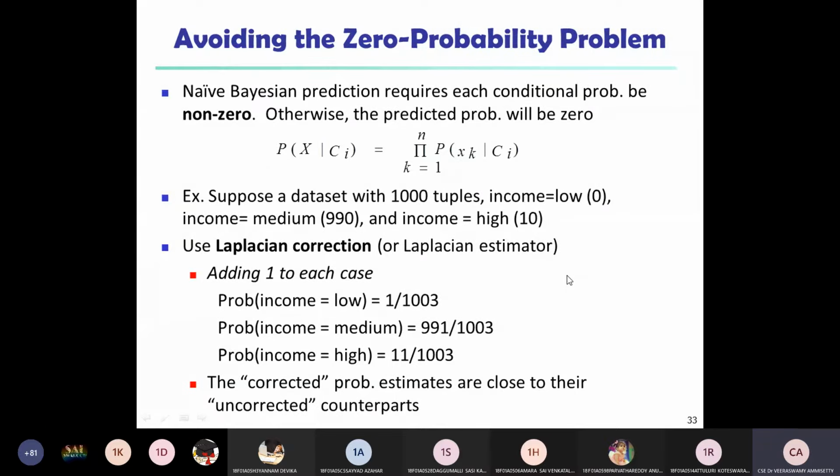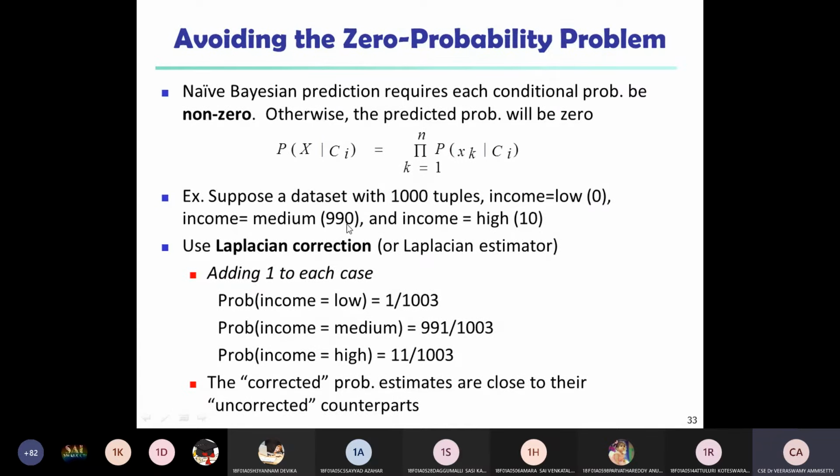So income is a low condition. In the low condition, we are adding one for each and every case. So I consider the low case as 1, medium case as 991, and high as 11. Based on this, if you correct the probability, the estimated corrected probability of income equal to low is 1 by 1003. Probability of income equal to medium is 991 by 1003. Probability of income equal to high is 11 by 1003.